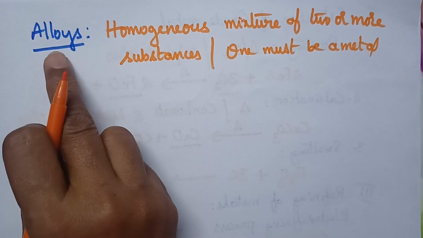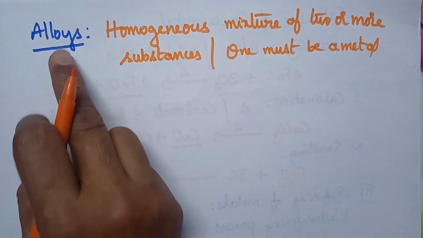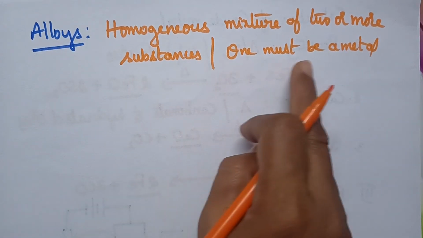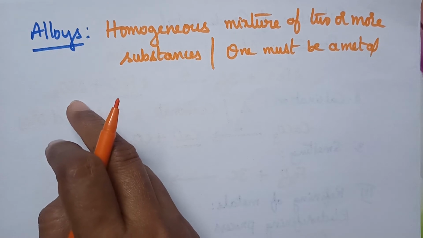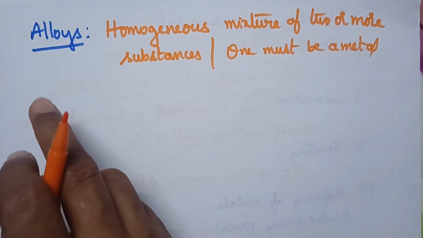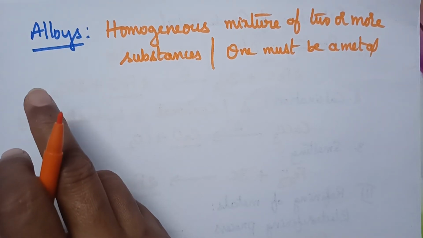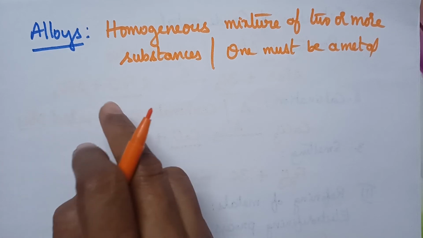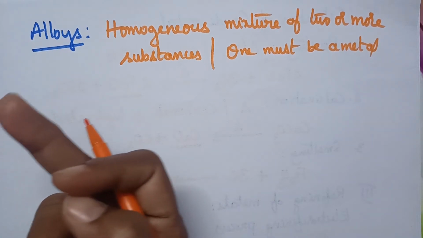Alloys have better properties over normal metals.